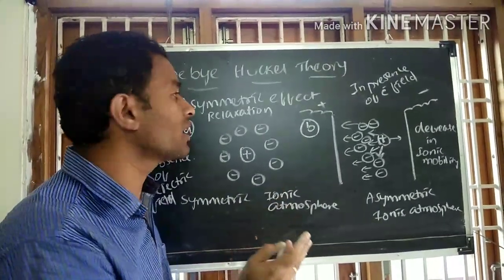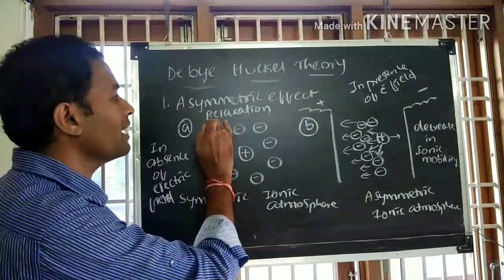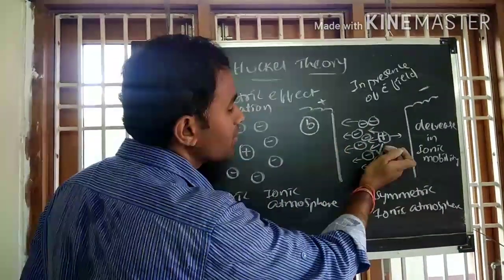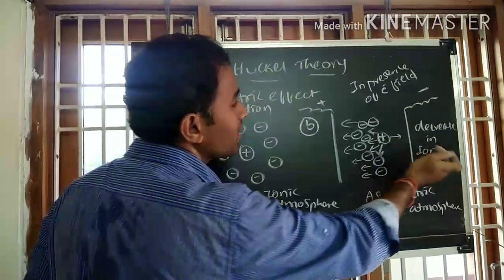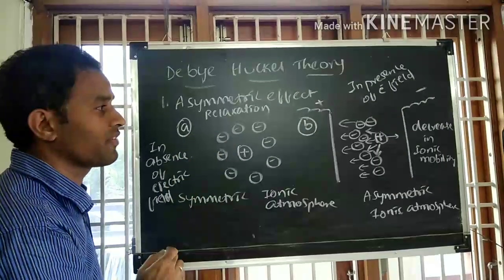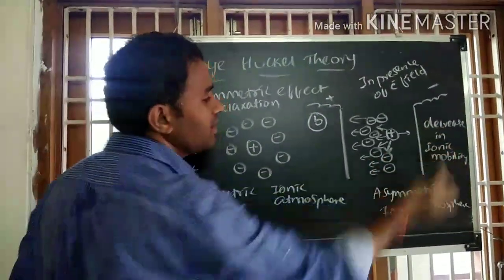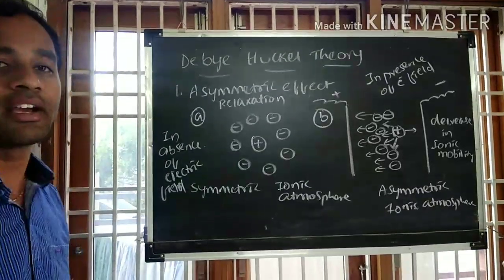That time gap is called the time of relaxation. During the time of relaxation, there is a backward pull on the central ion, thereby a decrease in ionic mobility, which is called the relaxation effect. So due to the asymmetric effect, there is a decrease in the ionic mobility of the ion.